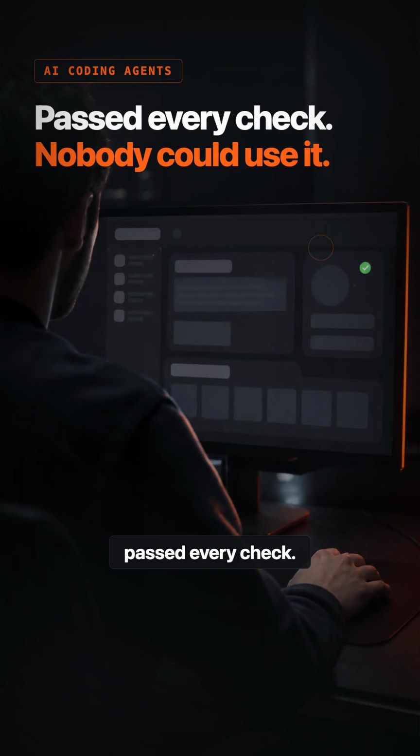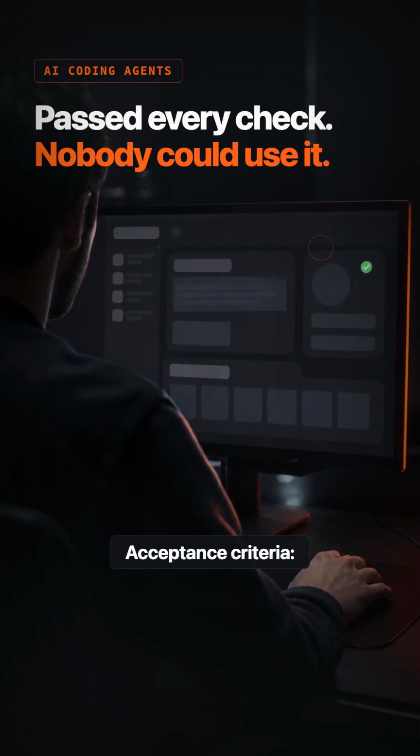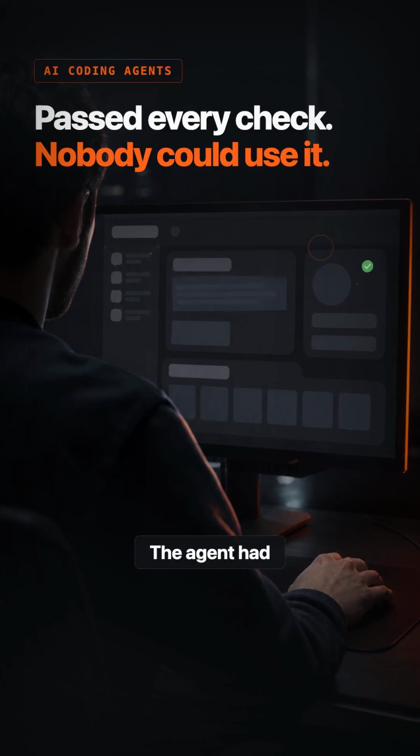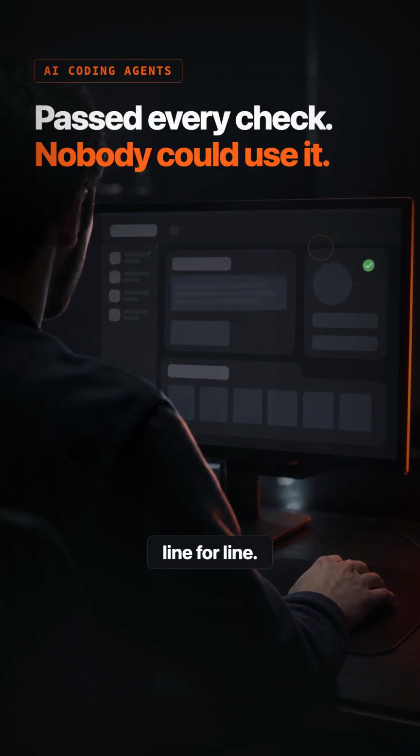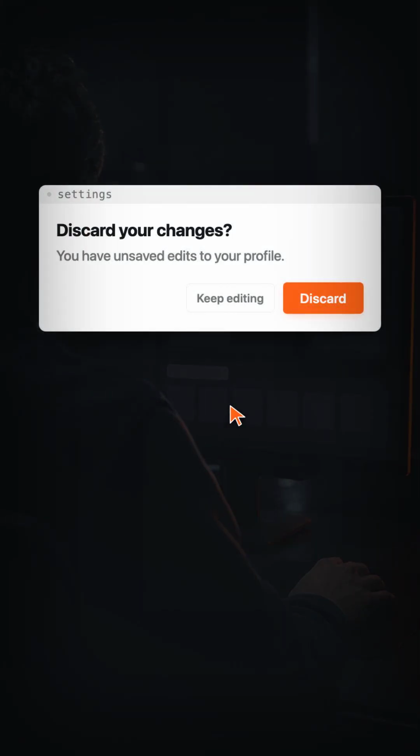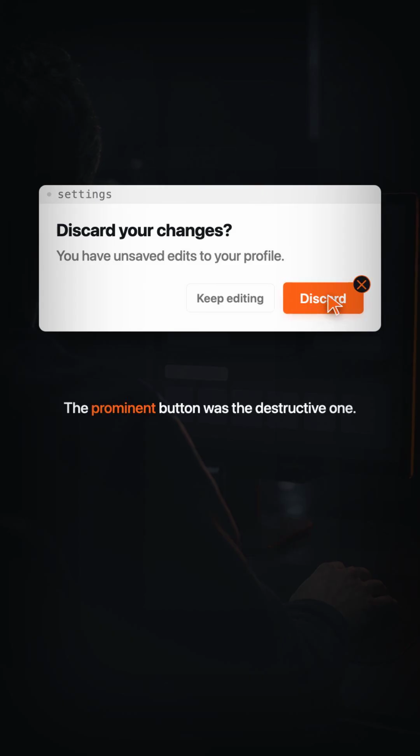The pull request passed every check. Acceptance criteria, green. The agent had followed the ticket, line for line. Then the first real user opened it, froze for 3 seconds, and clicked the wrong button.